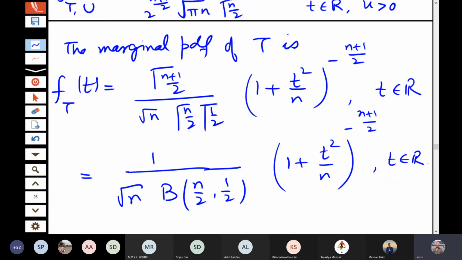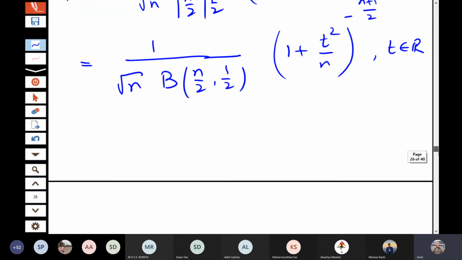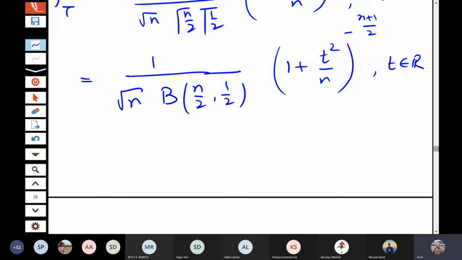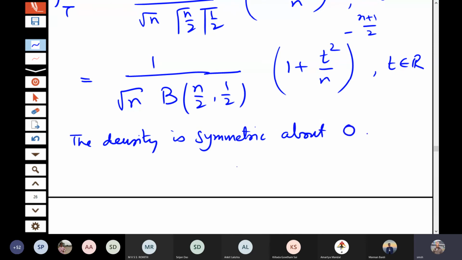So in principle it is quite similar to the normal distribution, but of course when you have the exact sampling distribution, then it is slightly different, that's all, but it is symmetric about 0. So you can see the density is symmetric about 0.